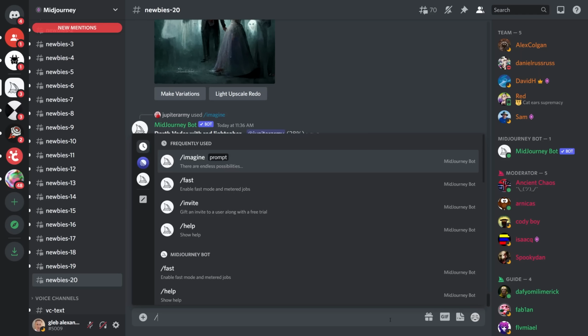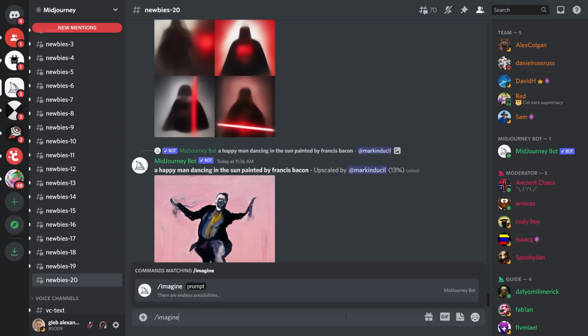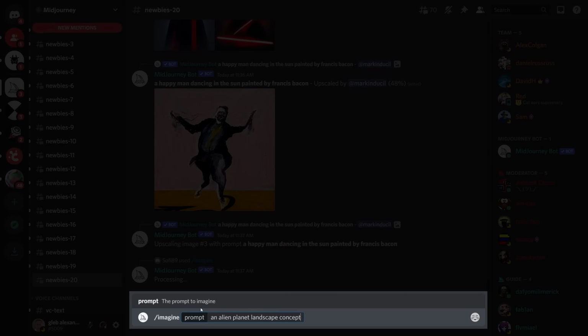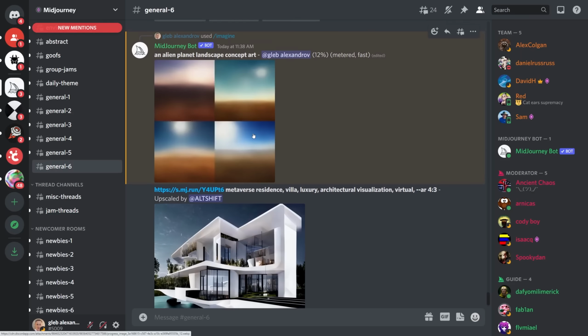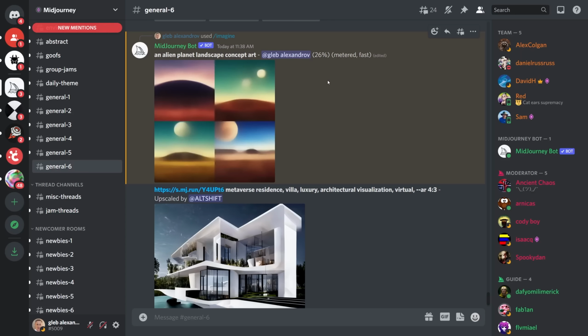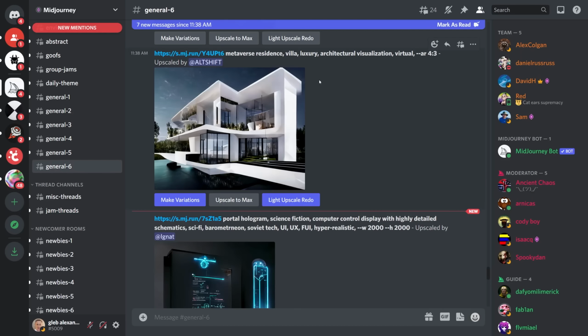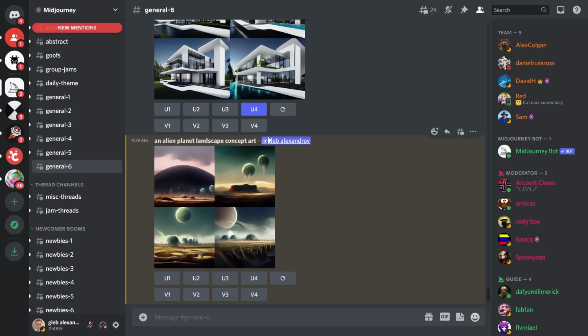For now we start with the generation command, which is /imagine. That's the name of the game, the command that makes Midjourney imagine the endless possibilities, followed by a prompt. For example, imagine an alien planet landscape concept art. Please. And boom, you can see that our request has been put into the queue. And sometimes it's hard to find, you need to scroll up and down, because other users are also generating stuff. And basically you can see the 4 generations of our prompt being visualized alongside the progress bar. And once finished, it's usually moved to the bottom of the page. So let's scroll down. Here it is.